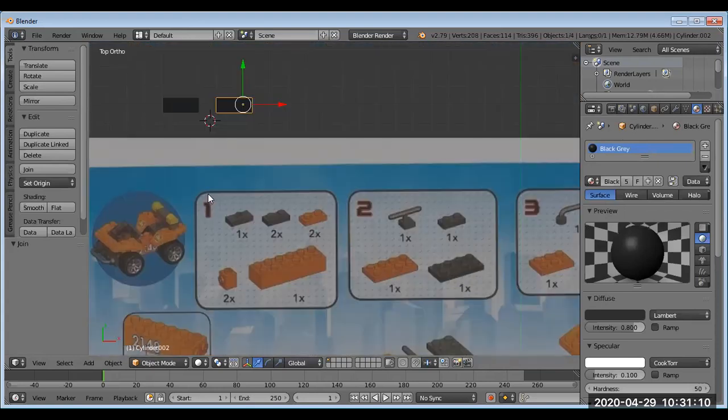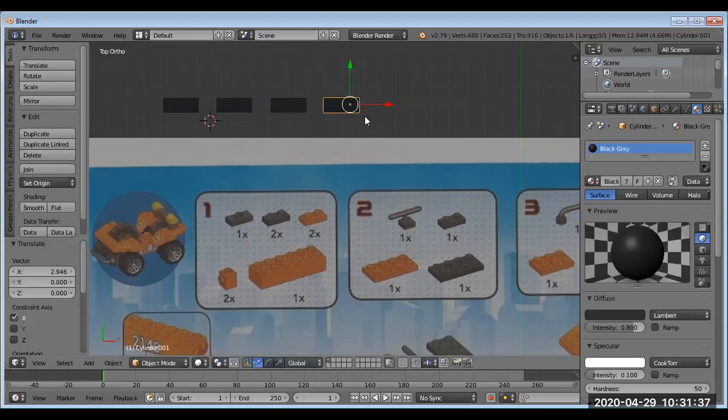Now, while this piece is joined, I'm going to select this. I'm going to Shift D to duplicate, press the Enter key, and then drag this over. And now I don't know if you can see that, but it says 2 here. So I want 2 of these pieces. So I'm going to duplicate that. And then I'm going to Shift D again, and I'm going to duplicate here the other 2.